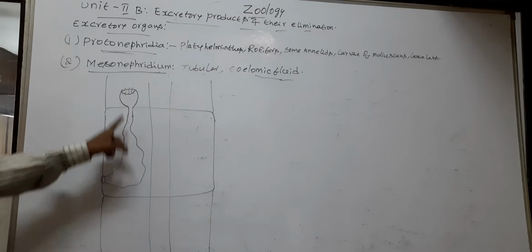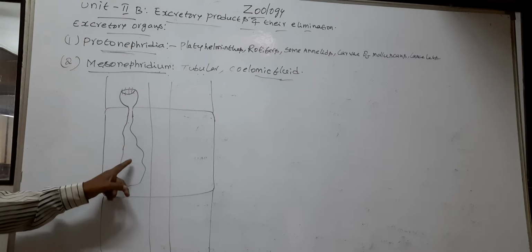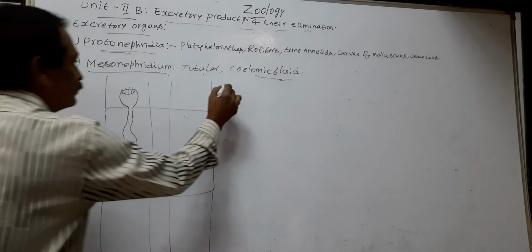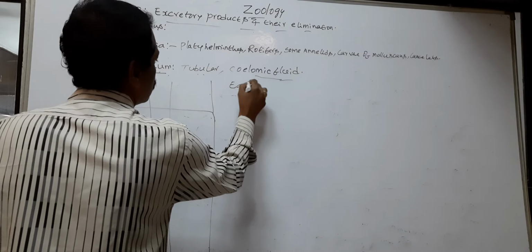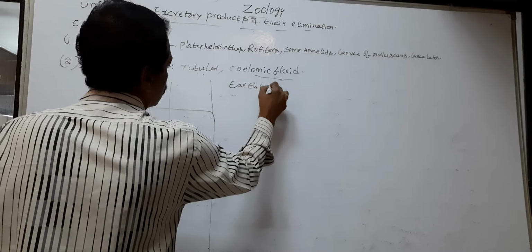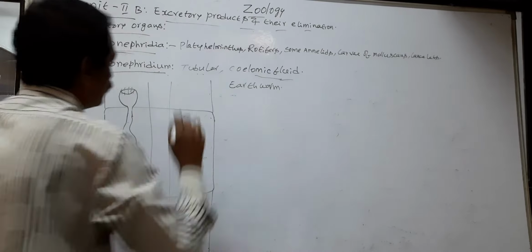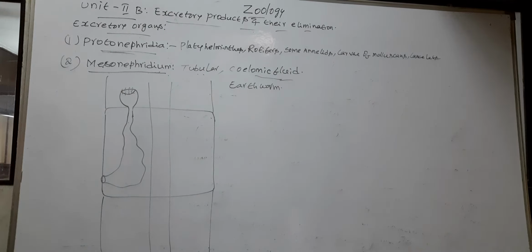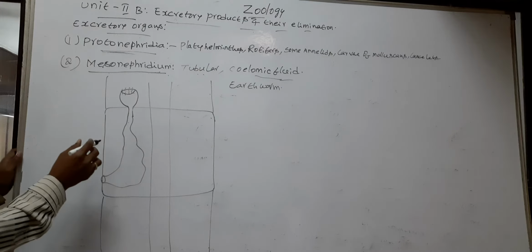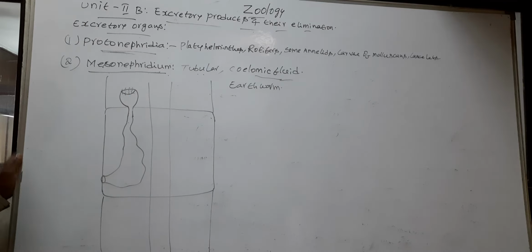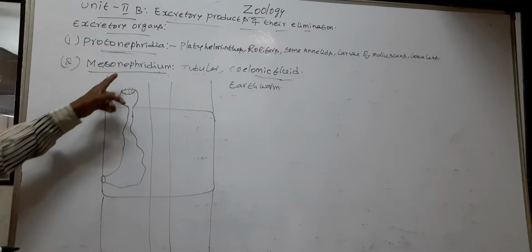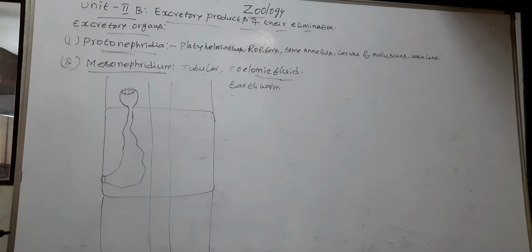So this is the mesonephridium of earthworm. The earthworms possess different types of mesonephridia.